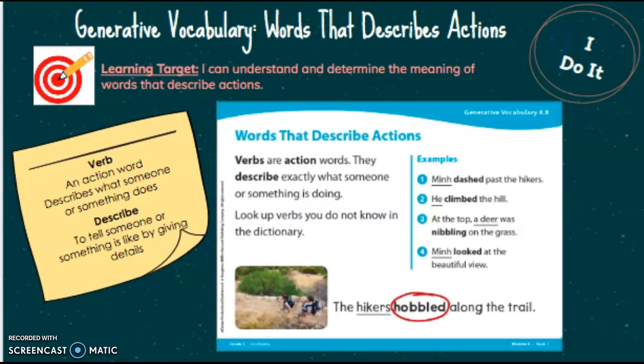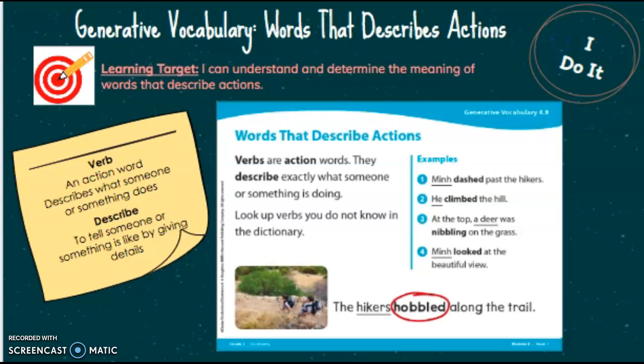Min dashed past the hikers. Dashed is an action word. It is a verb. Min is doing that action. He climbed the hill. Climbed is an action word. He is doing the action.